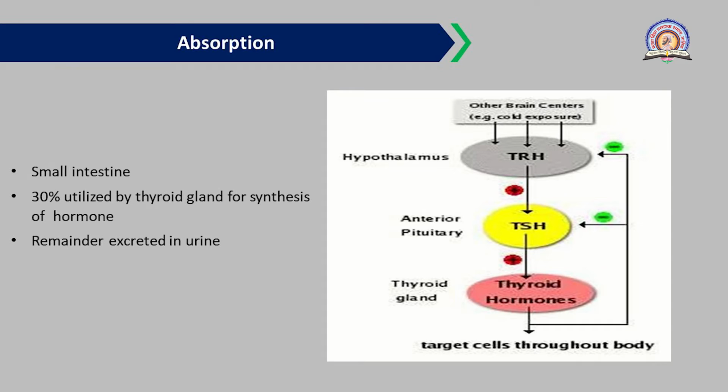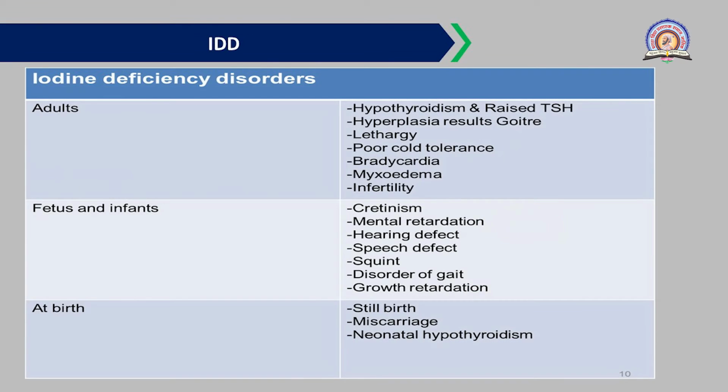If TSH is present in higher concentration, that is responsible for the repression of the TRH hormone. And obviously it will also affect T3 and T4 production. Yes, now let's come to the topic once again.